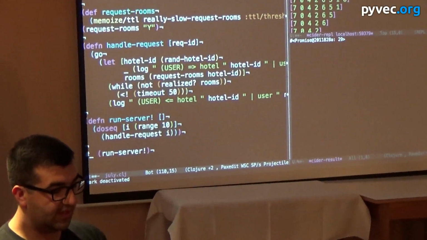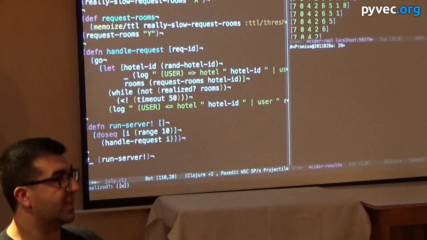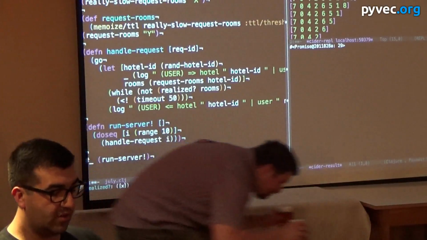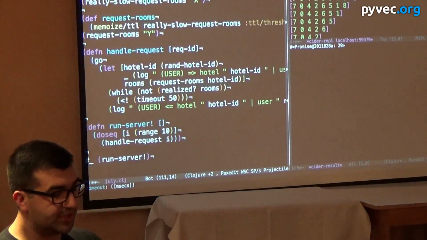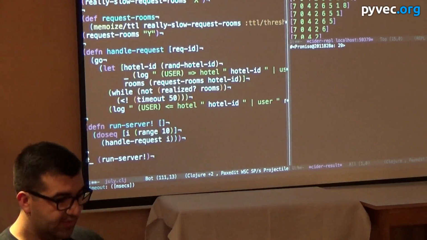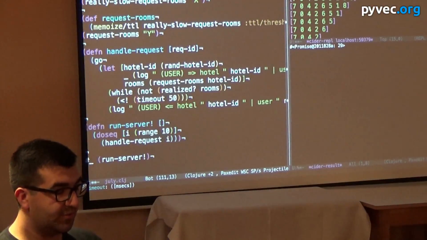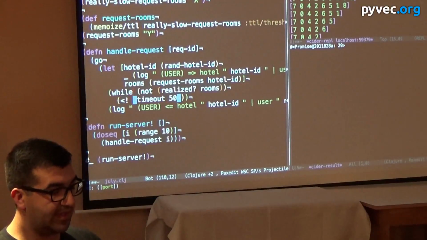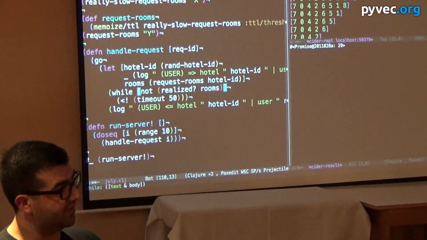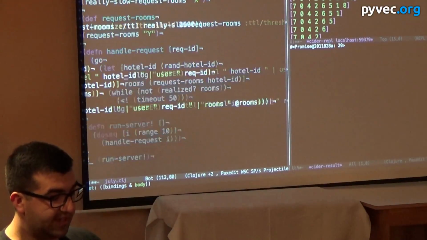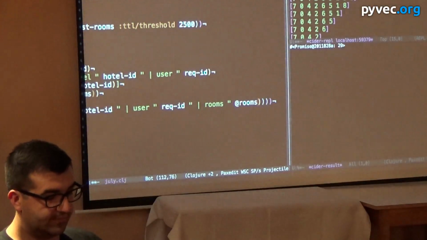What's going to happen is, while the promise is not realized, that means if the box is still empty, if it hasn't been delivered, if the box has not been filled, we are going to wait here for 50 milliseconds. Then we're going to check again. And whenever it gets filled, we're going to move on. So that's what this while thing is. Then we're going to log the end of that handle event.